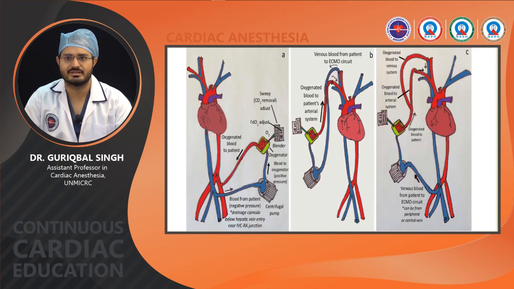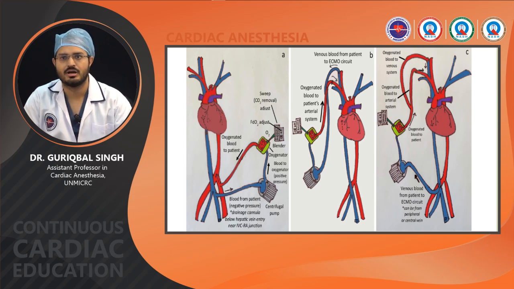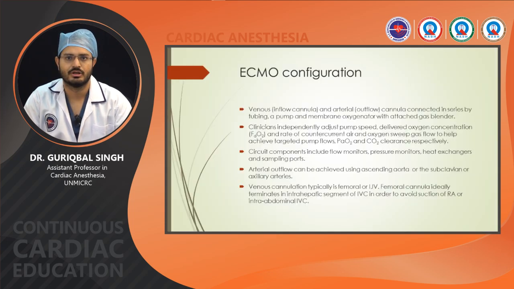So these are the various types of ECMO. One is venoarterial ECMO through peripheral cannulation, another is through central cannulation, and then there is VAV ECMO where the oxygenated blood goes into both the femoral artery as well as into the venous circulation, as in the IJV, shown in the third figure.